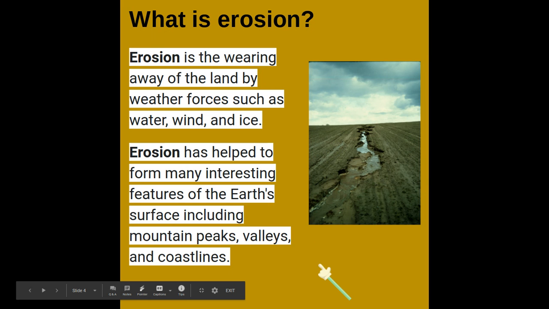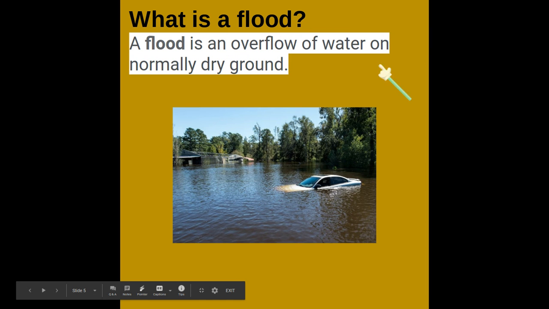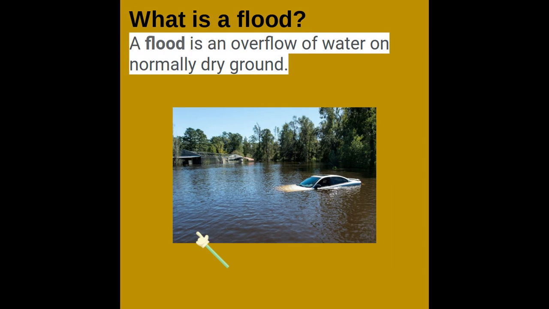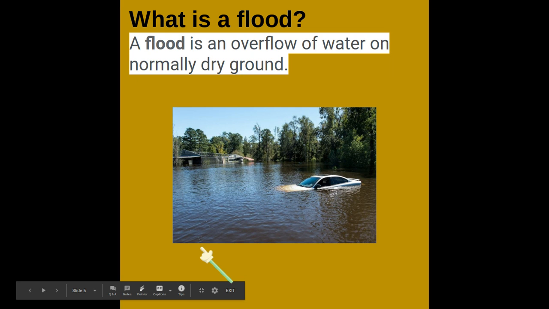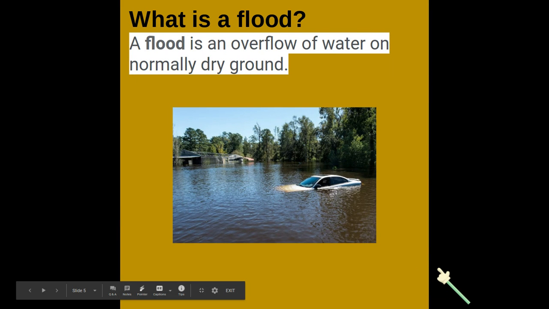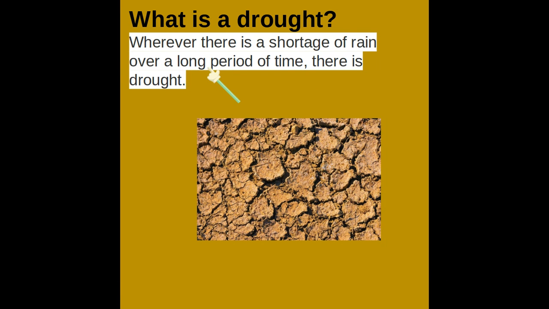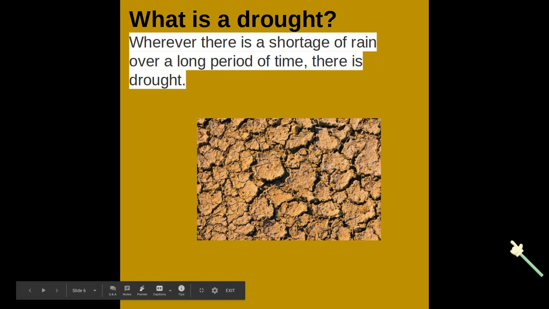Remember, it's a slow land change. All right, flood, an overflow of water over normally dry ground. All right, this is something that happens quickly. Whenever there is a shortage of rain over a long period of time, so this takes a while, there is drought.